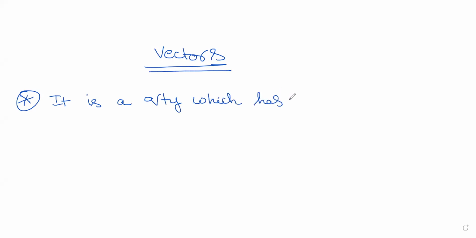So the vectors is the part we are seeing now. What are vectors? A vector is a quantity which has magnitude and direction.